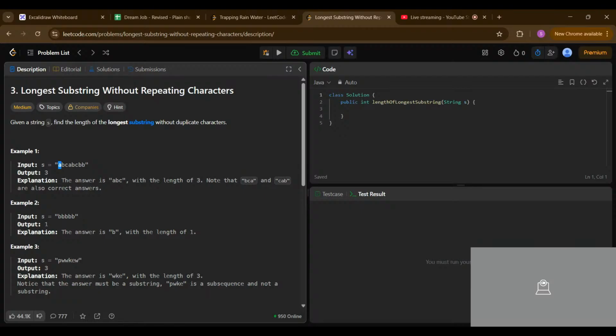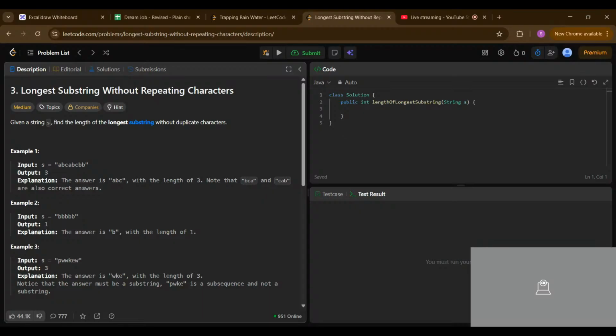We are given a string s, and we have to find the longest substring. A substring means a continuous bunch of characters, like a, b, c, d. We have to find the longest non-repeating character substring.